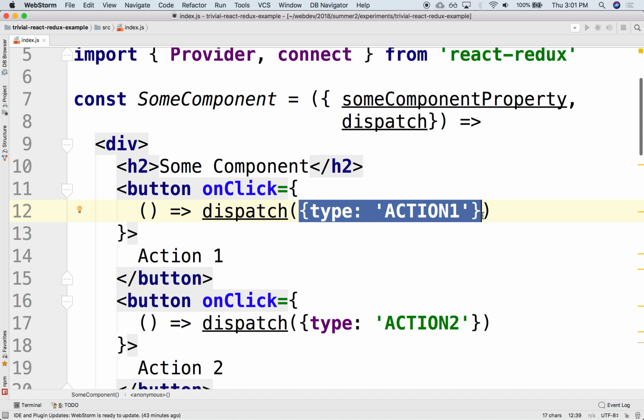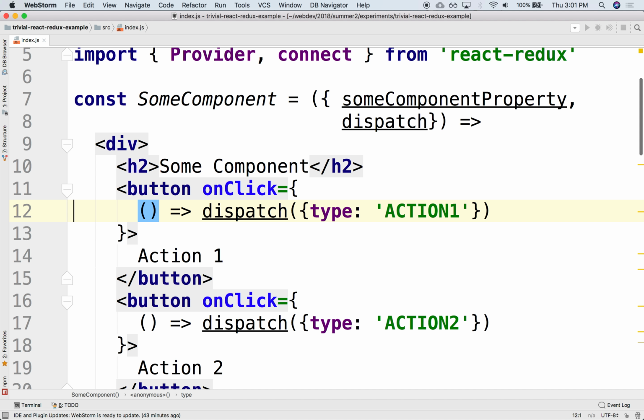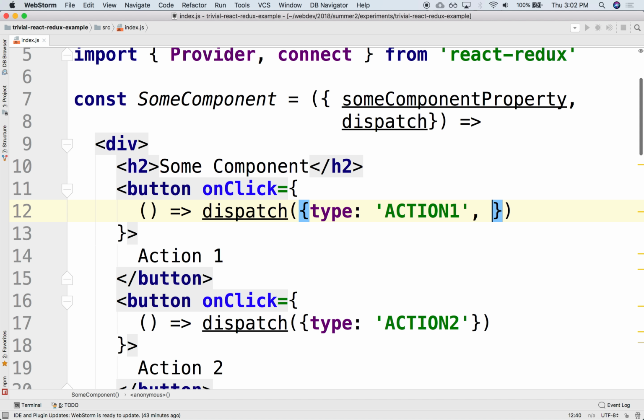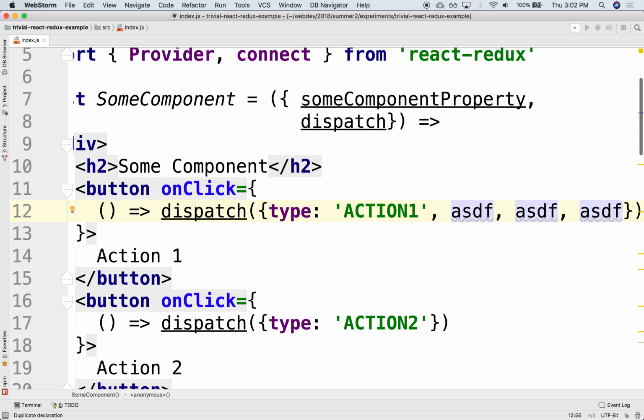So oftentimes, what we like to be able to do is to encapsulate the complexity of generating these actions. We like to encapsulate it in a separate function, a function that knows how to generate these actions. Oftentimes, we have to calculate arguments, additional parameters that we want to pass. Maybe we need to parse something or calculate something before we pass it along. So it would be very inconvenient to do it here. So instead, we declare a separate function that handles that.